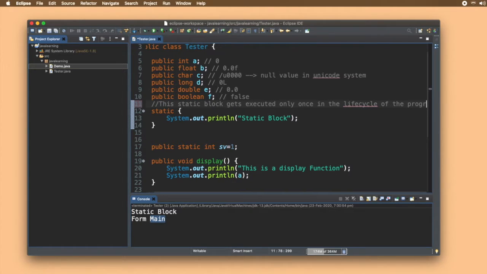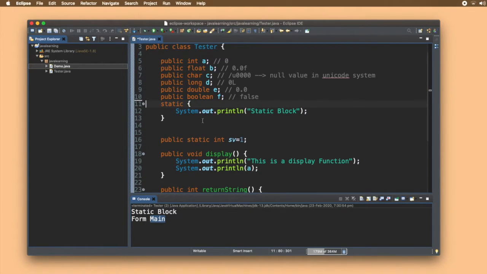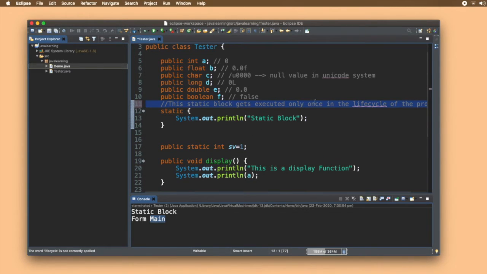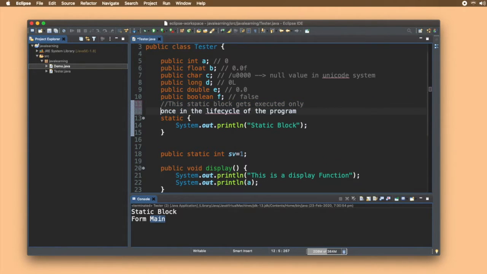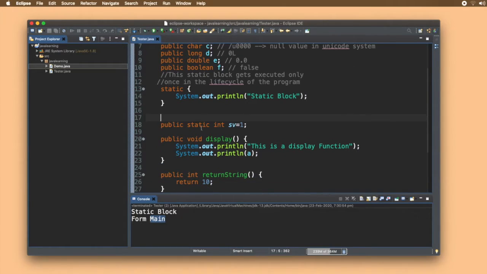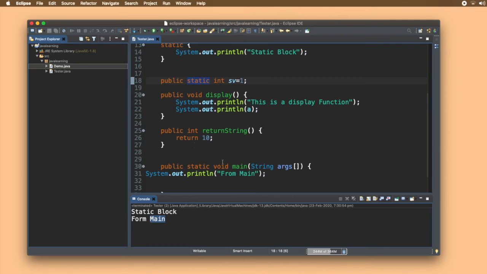So you understand? Right? So this was all about the static block, static keyword, static variables and static method.